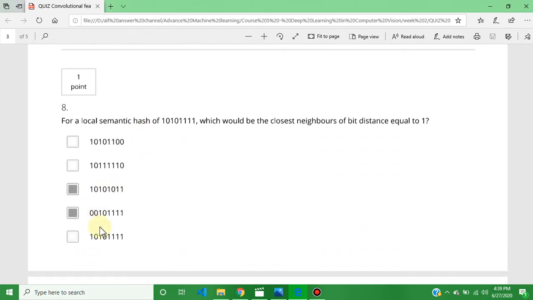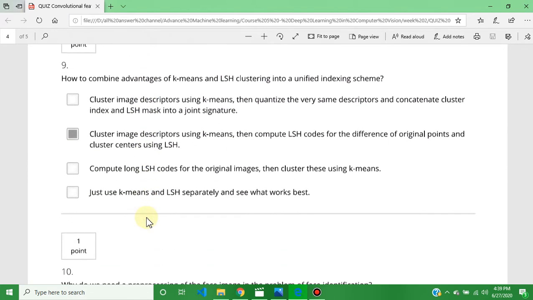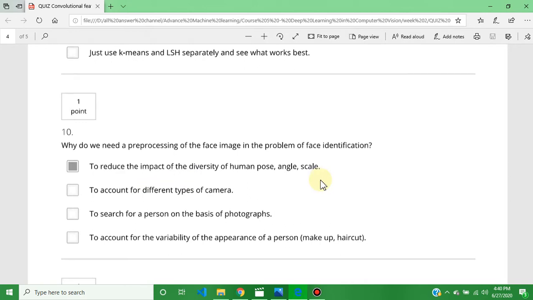The question number 8th answer is C and D: 10 10 10, 11 00 10, triple 1 and 1. This is the question number 8 answer. The question number 9th answer is cluster image descriptors using k-means, then compute LSH codes for the difference of original post points and cluster centers using LSH. The question number 10th answer is to reduce the impact of the diversity of human pose, angle and scale.